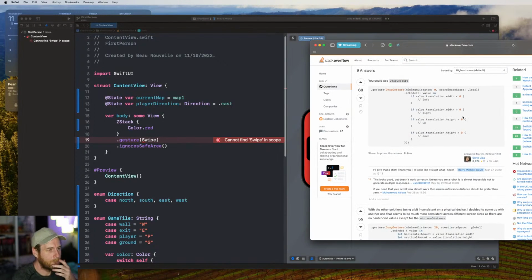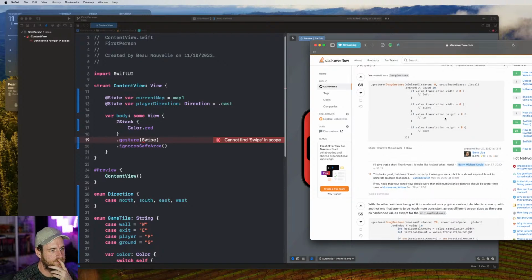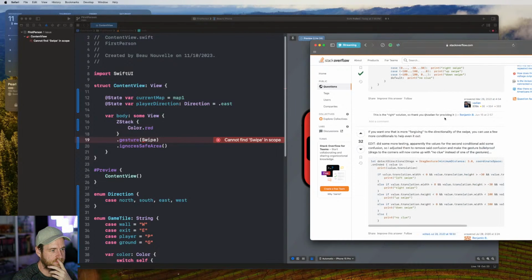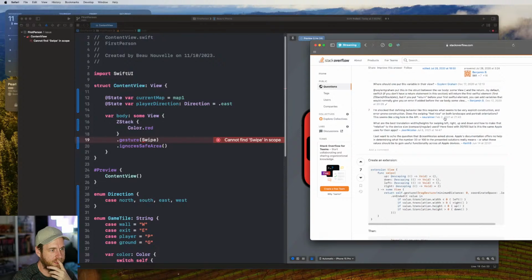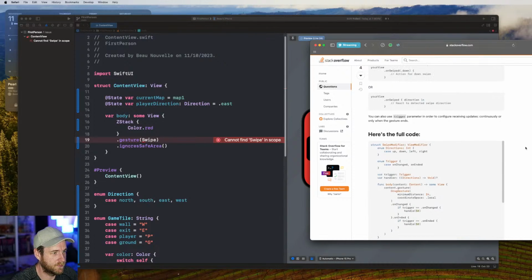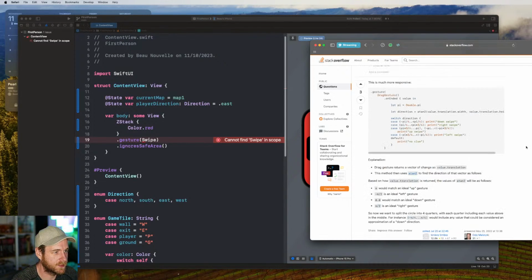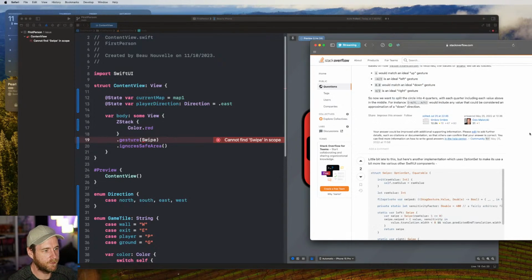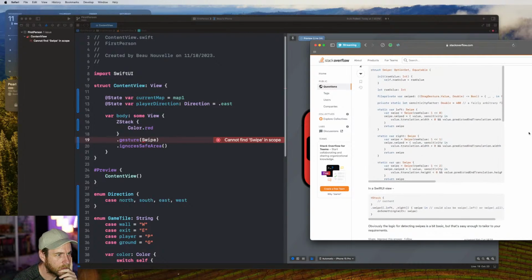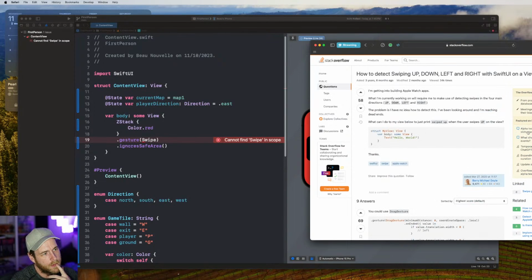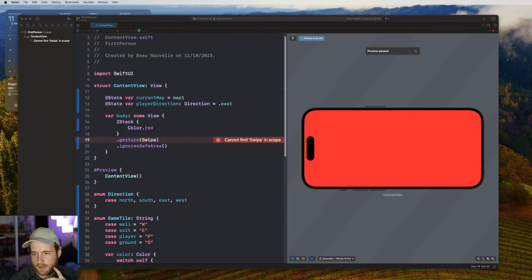Oh, it's going to be a drag? Okay. I guess we're doing drag gesture. Is that the only one we have access to? These are from 2022. I would assume that we got some better ones here. Looks like it's just drag gestures. So many different ways of handling it. Yeah, I kind of get the reasoning behind this. Okay, let's just grab one of these.